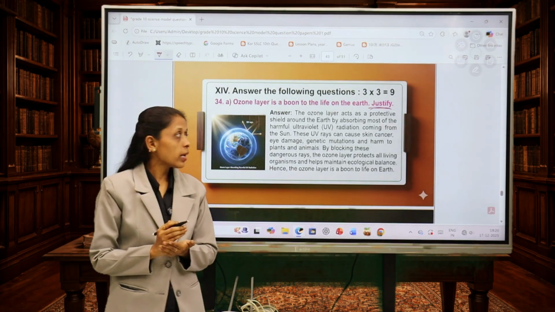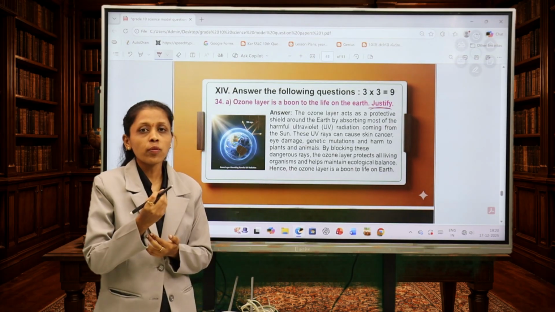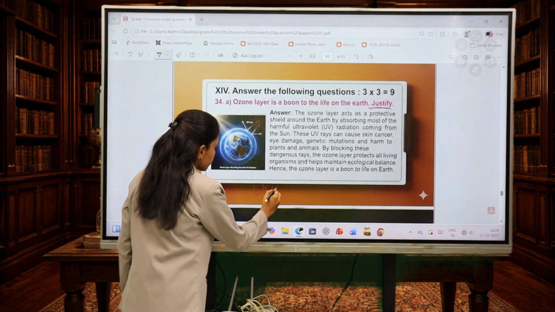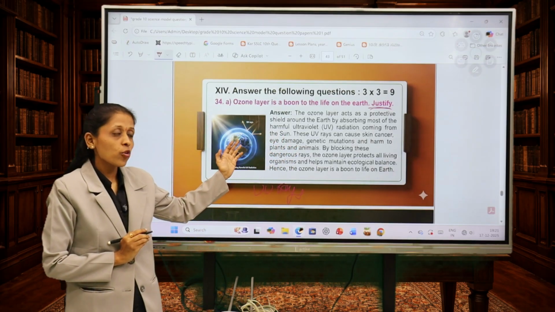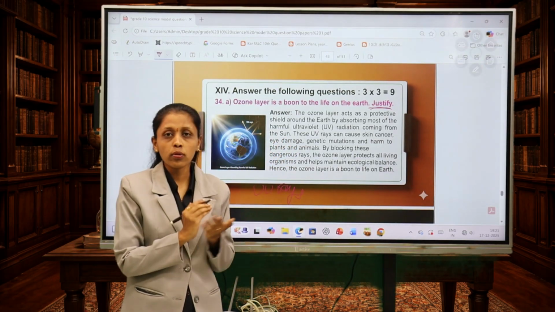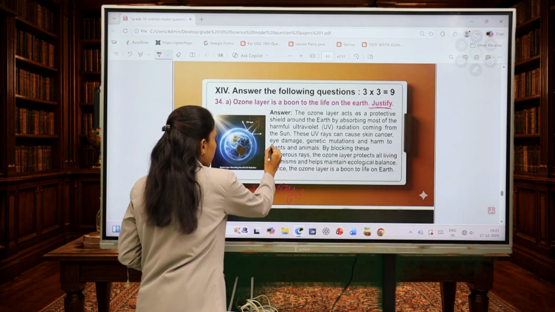As we know, this ozone layer acts as a protective shield around the earth by absorbing most of the ultraviolet rays, as we call UV rays. It protects us from UV rays. These UV rays can cause skin cancer, harm plants and animals, even eye damage.